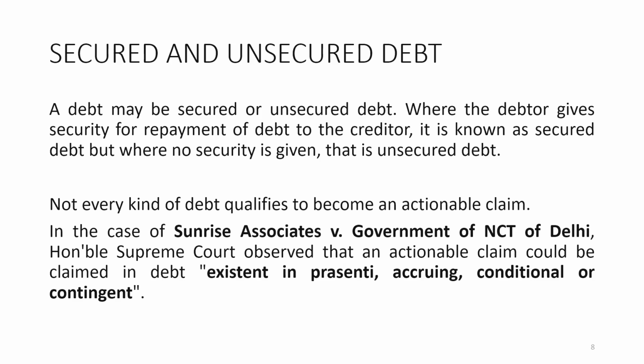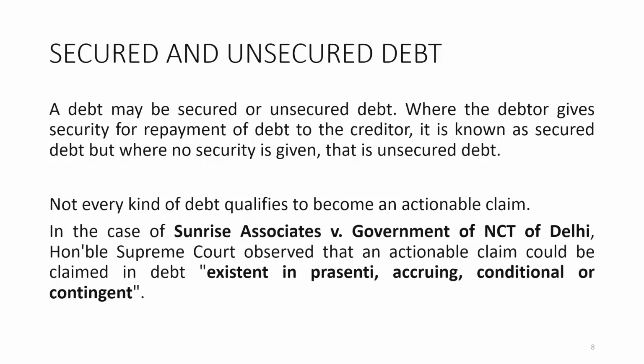It is very easy: when you give a security against the debt, then it is secured. If there is no security, then it is unsecured. So debt may be secured or unsecured. Where the debtor gives security for payment of the debt to the creditor, it is known as secured debt, and where no security is given, it is unsecured debt.